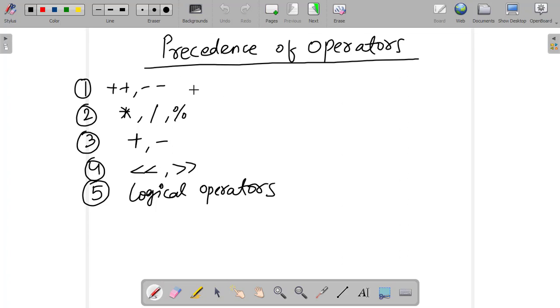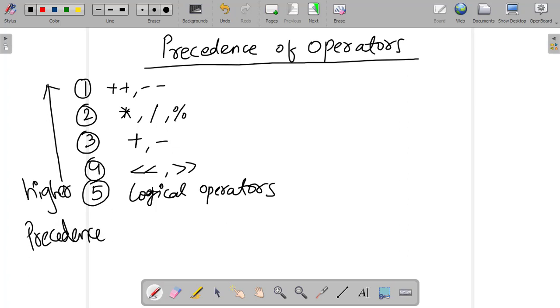The first one is the plus plus and minus minus, nothing but the increment and decrement operators. Its precedence is high, it is 1. If we move from up to down, the precedence will get lower. Higher means we have to deal first with this operator.